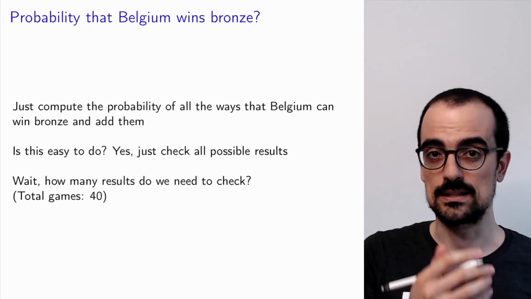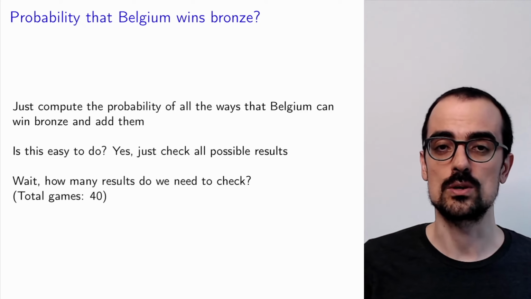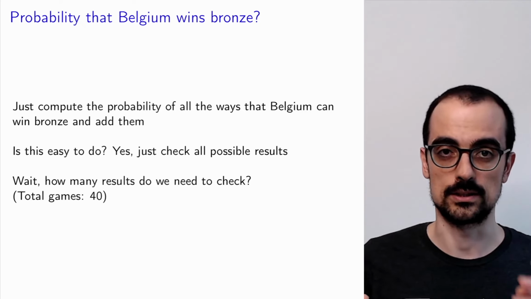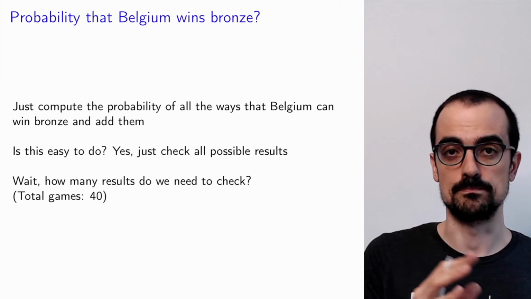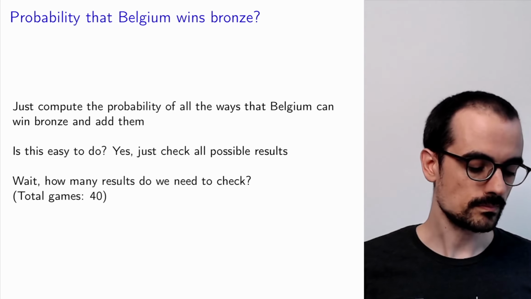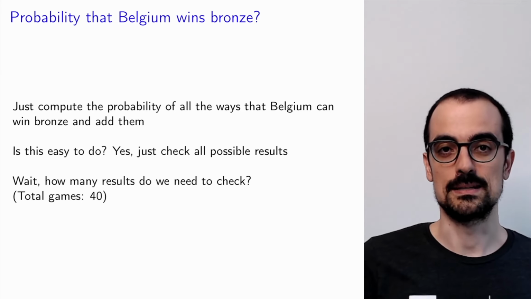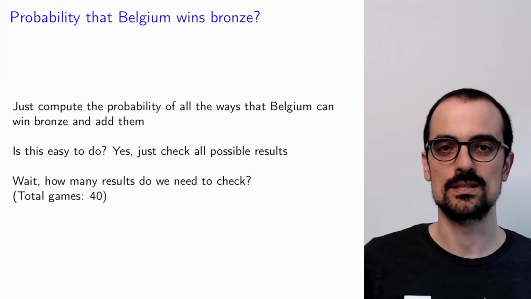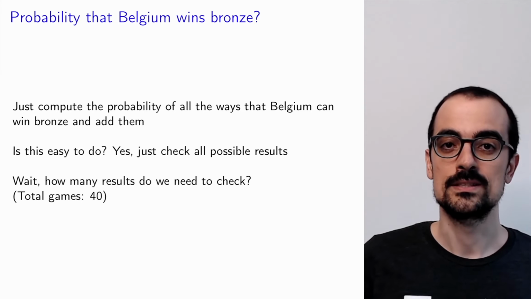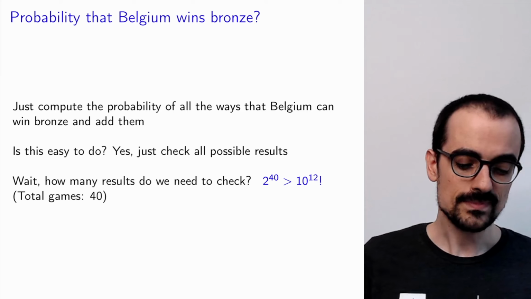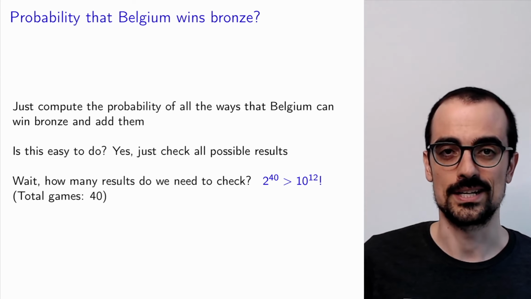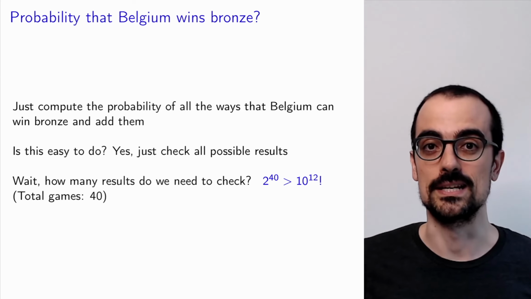If you look at the bracket and the group stage and so on, there's a total of 40 games in the tournament. That also includes the game for the bronze medal. So that means that the possible different outcomes within the tournament are 2 to the 40. And 2 to the 40 is a lot. In particular, it is 1,000 billion.